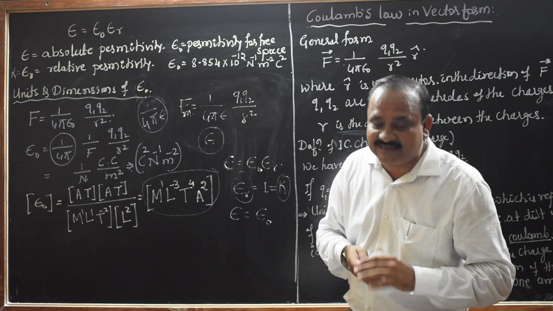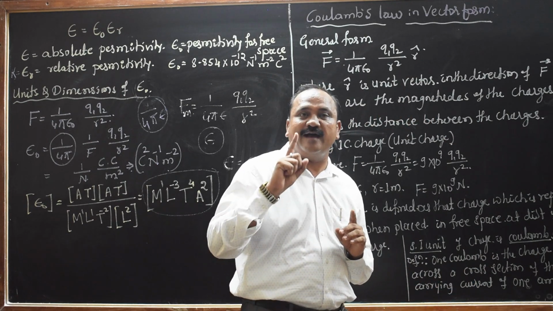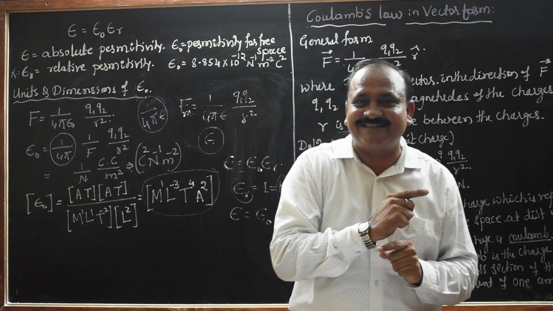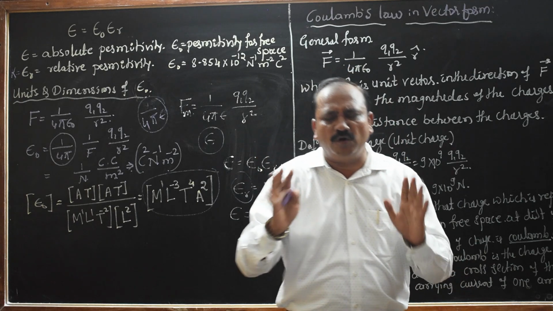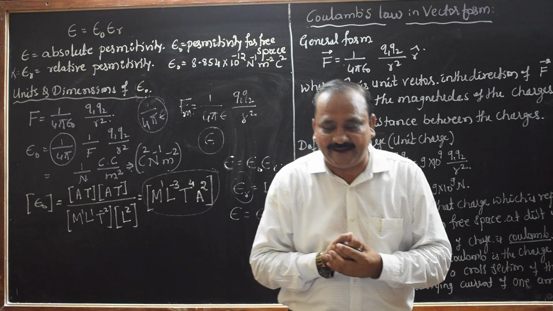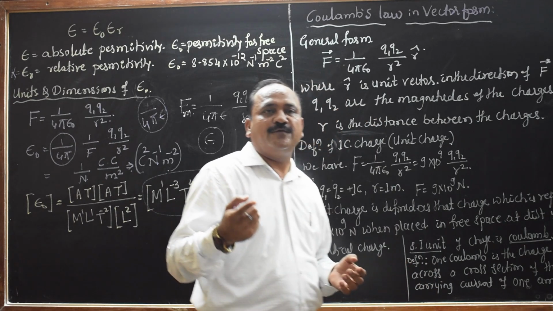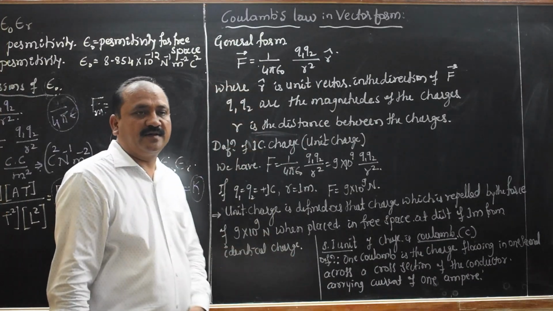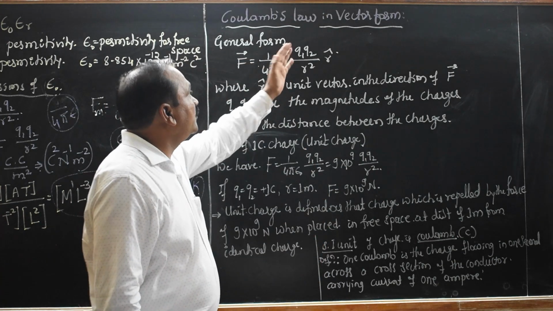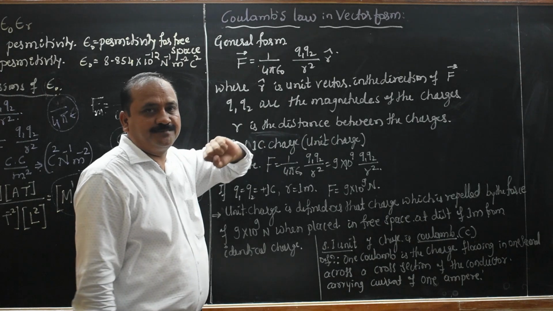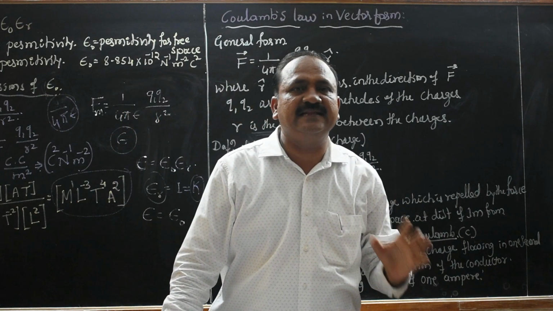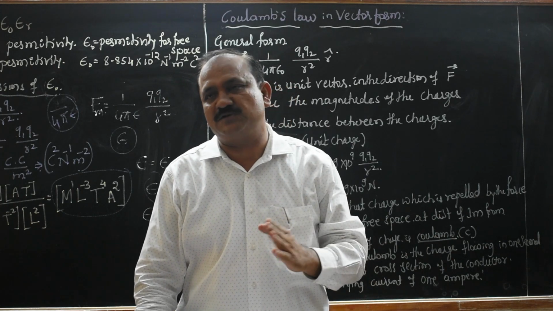For metals, the value of epsilon r, the dielectric constant, is almost infinity. For water, it is 81. Now, Coulomb's law in vector form: this one also they may ask in the examination as a 2 marks question.